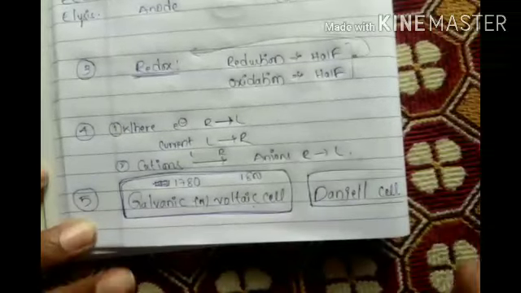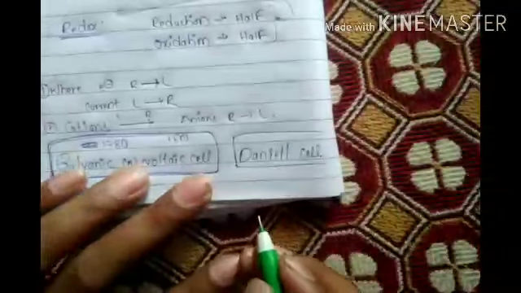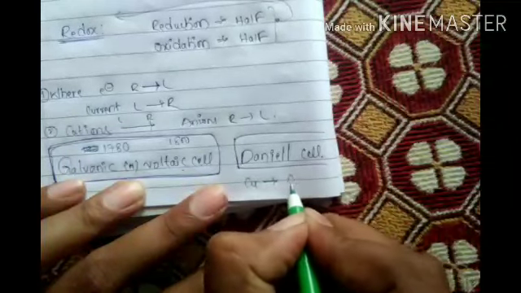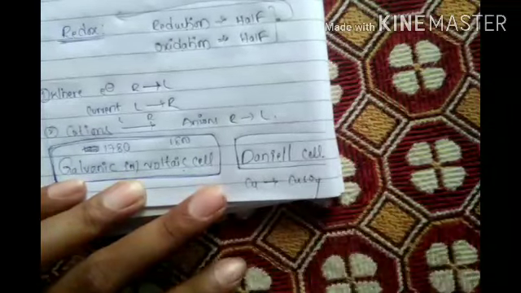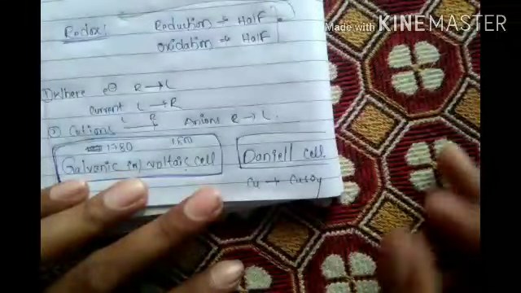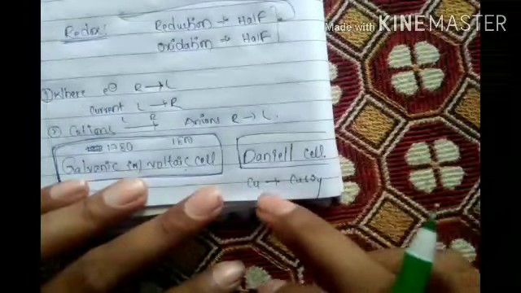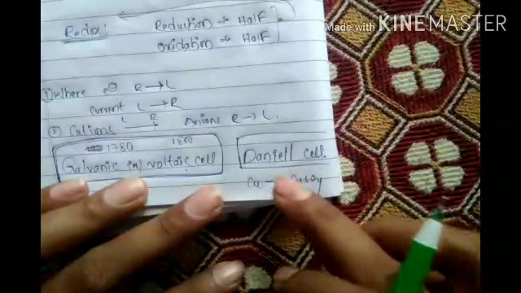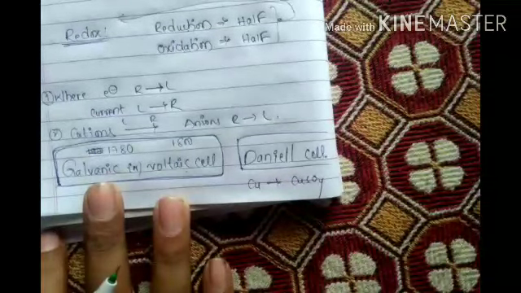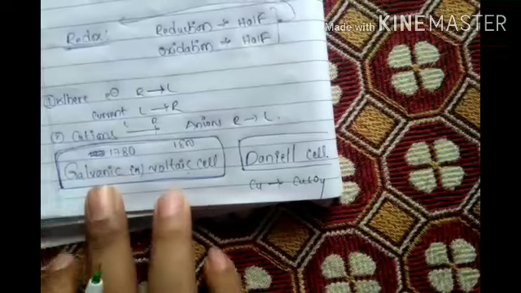What is the difference here? If a copper electrode dipped in copper sulfate solution is used, that is the Daniell cell. Try to understand, amma. This is a copper electrode dipping in copper sulfate solution, that is called the Daniell cell.